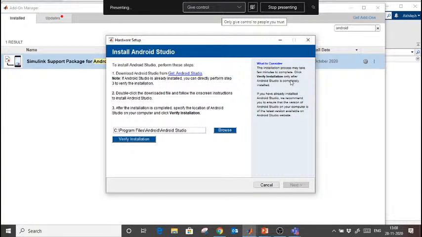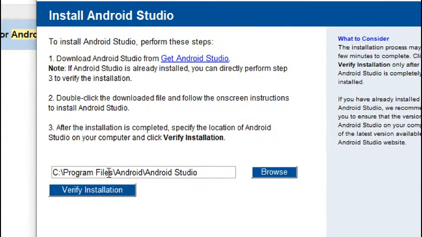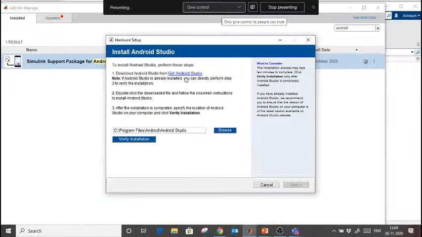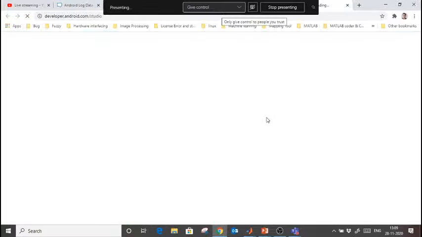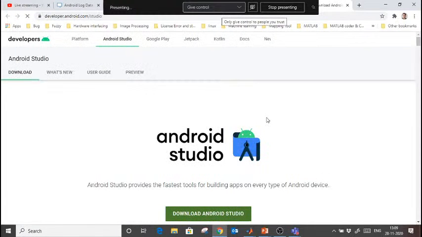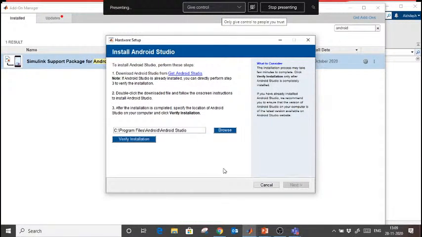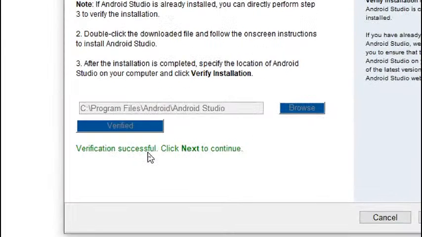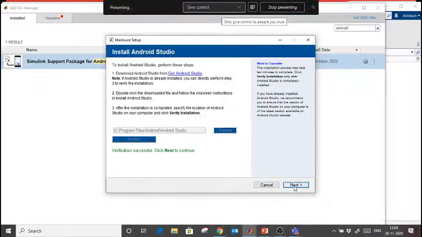Now it's saying that you have to install the Android Studio. Okay, here it is written. So you have to follow these steps. When you click on this, it will redirect to Android Studio. You have to install the Android Studio from there. This is the first step which you have to do. From here, download and install that. Once you install that Android Studio, check this, it is installed or not. So it's showing verification successful, it is installed. Then next you have to do next.